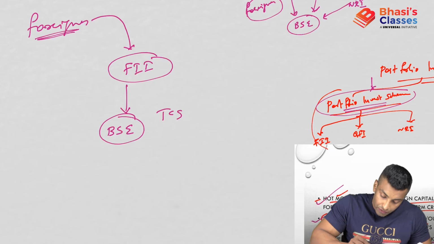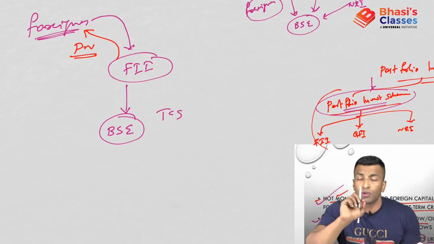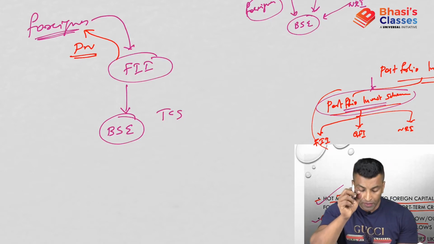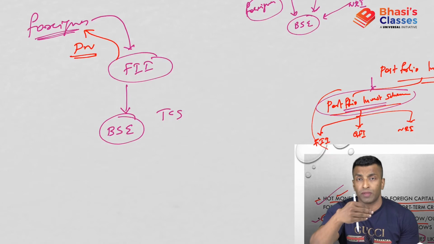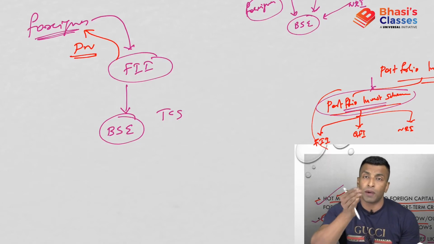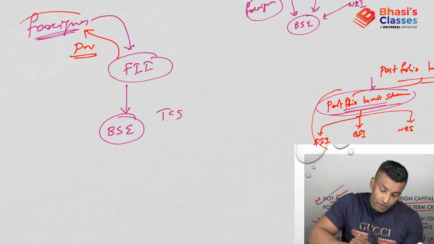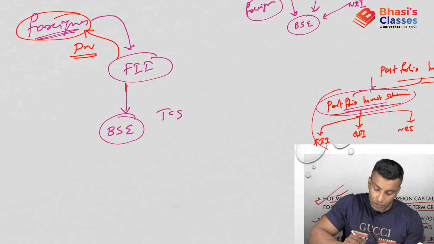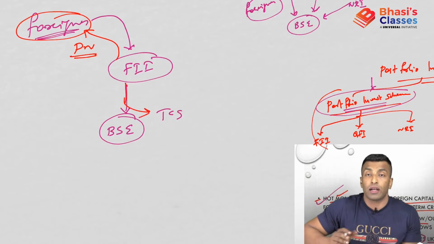Okay, so they will give the money, whatever is required, and FIIs will issue participatory notes. So the share is with whom? The share is actually with FIIs, which they have bought from the BSE or NSE or Indian stock exchange, and they will issue participatory notes to the foreigner. In that way, the foreigner will give the money, and that money will actually reach this company. Anyway, you are actually getting the money.